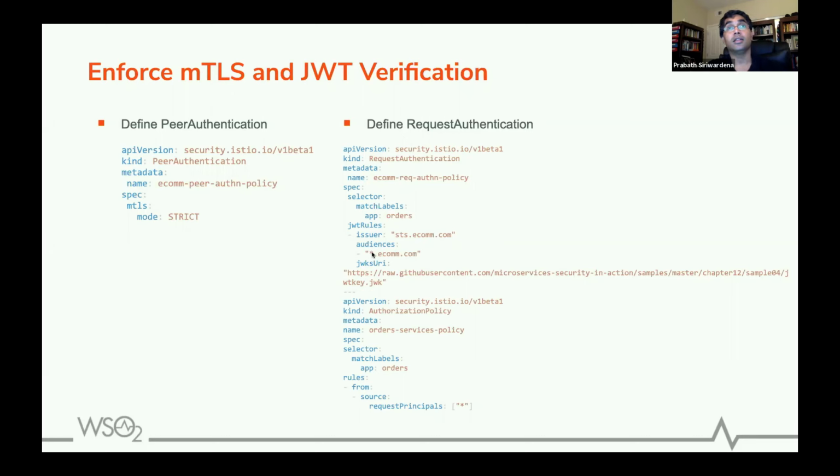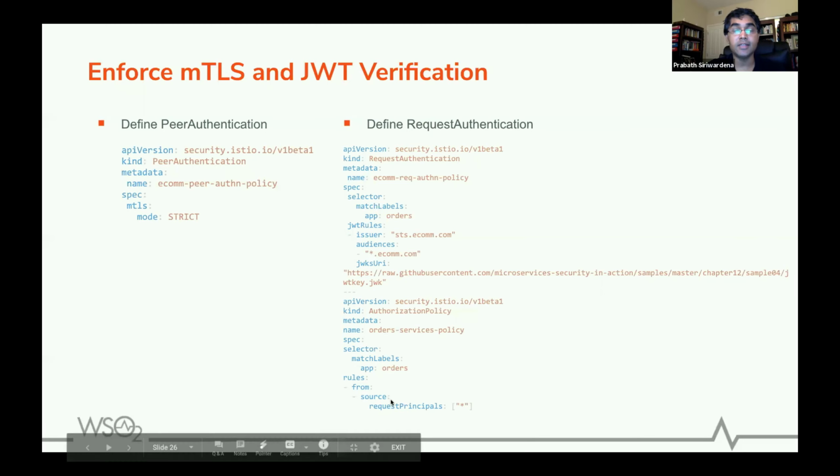The trick here is if you send a JWT with the request, Istio will validate this policy, right? But if you skip sending the JWT, Istio won't do anything. It will just let the request go. To fix that issue, you also need to have an authorization policy for your service, after the request authentication policy, which says you must have a JWT to access this request.